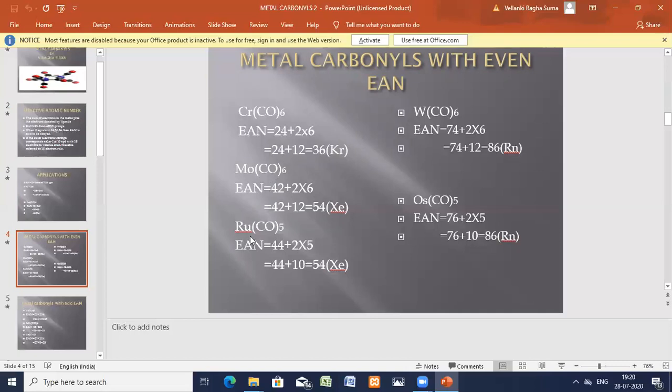Let us take the case of ruthenium pentacarbonyl. Ruthenium is 44 plus 2 into 5, 10.